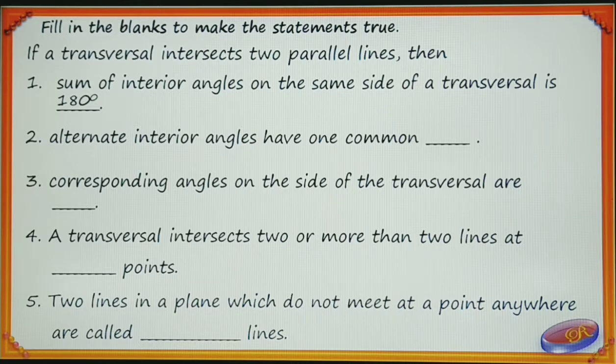Second one, alternate interior angles have one common dash. Answer is R. Corresponding angles on the same side of the transversal are dash. What is the answer? Equal.